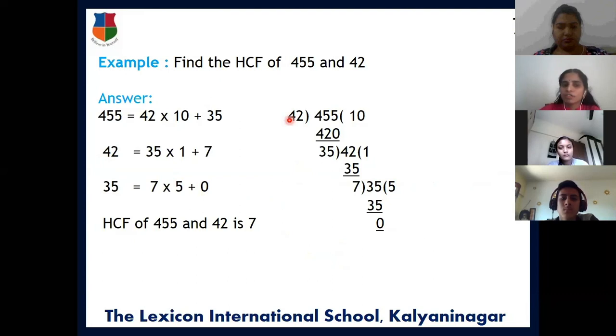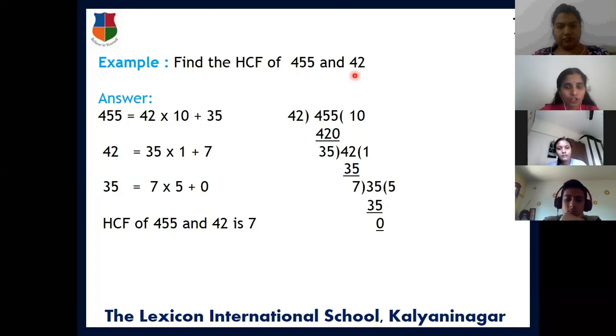So here we are going to use Euclid's division lemma to find the HCF of two numbers. Check now. Find the HCF of 455 and 42. Two numbers are given, and first let us see how to write the division lemma for these two numbers.